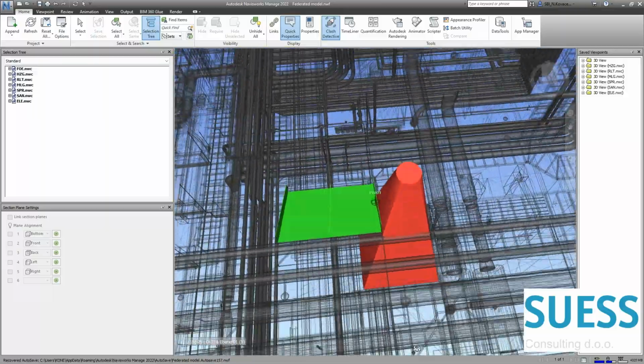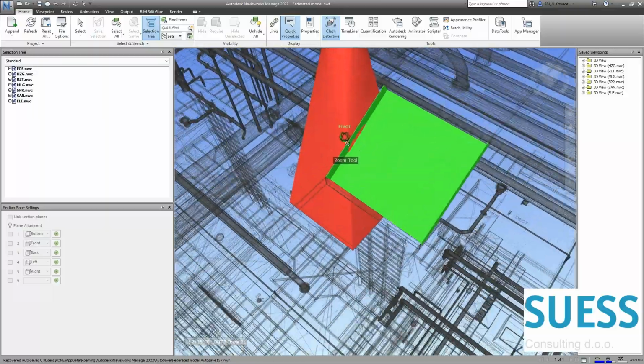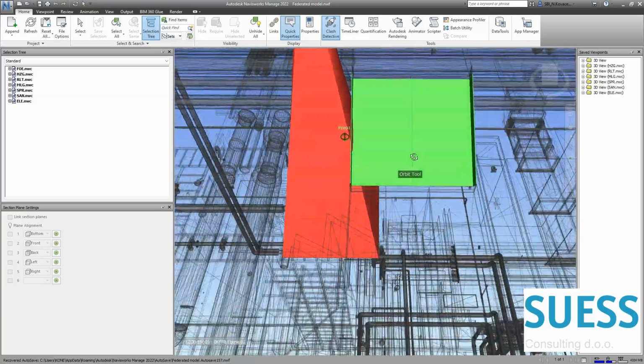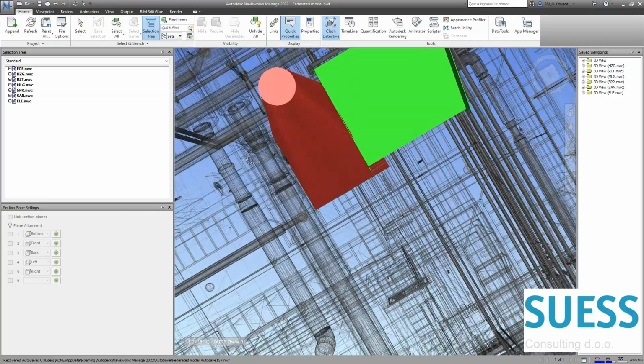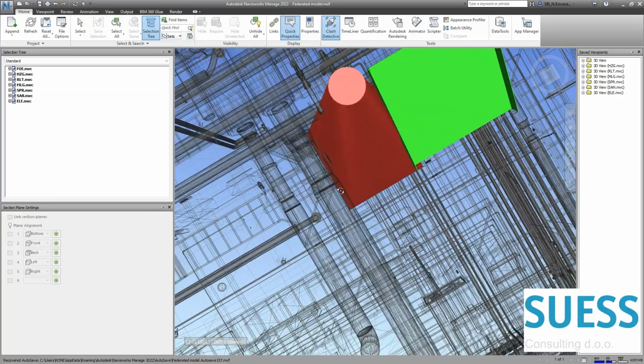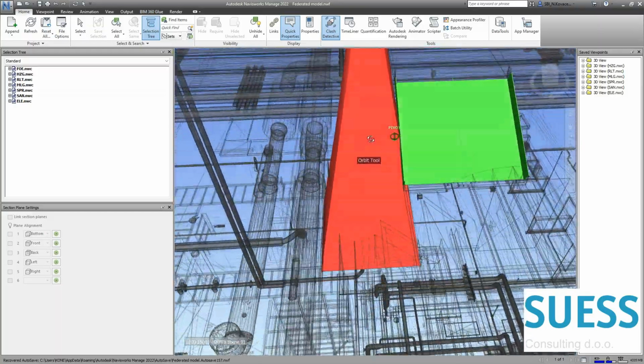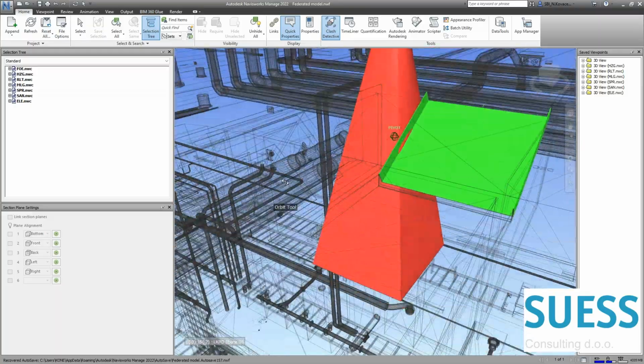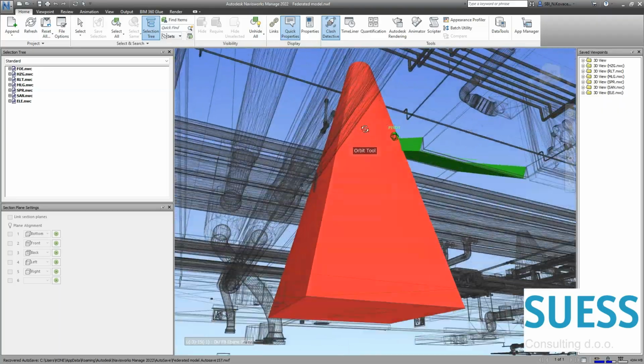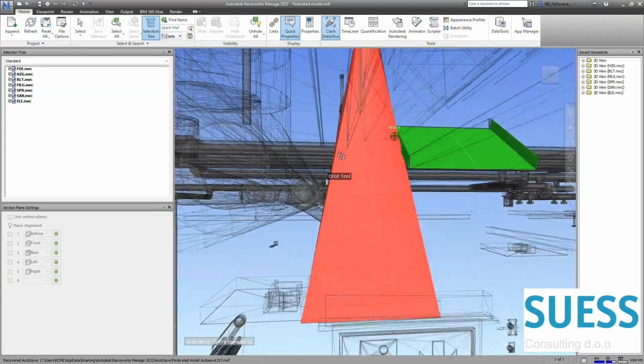Similar situation, but 96% of this cable tray is outside of that zone. And over here, I would say we have a duct accessory which creates obstruction for this zone, but it will show in the ventilation clash check. But maybe everything is okay.